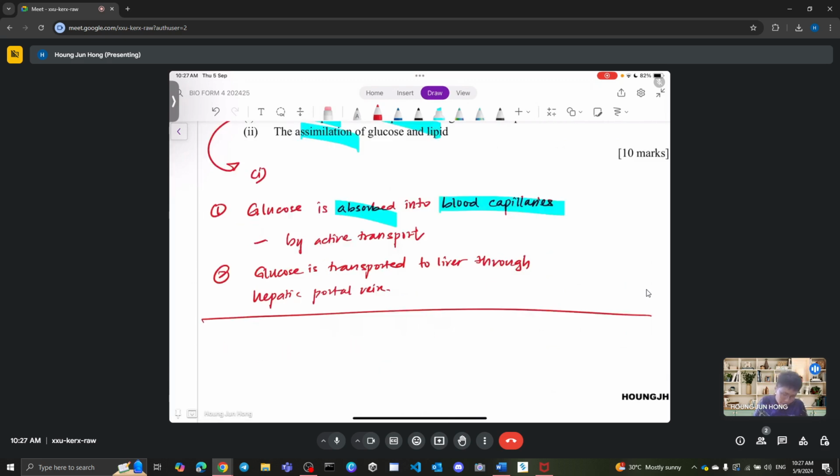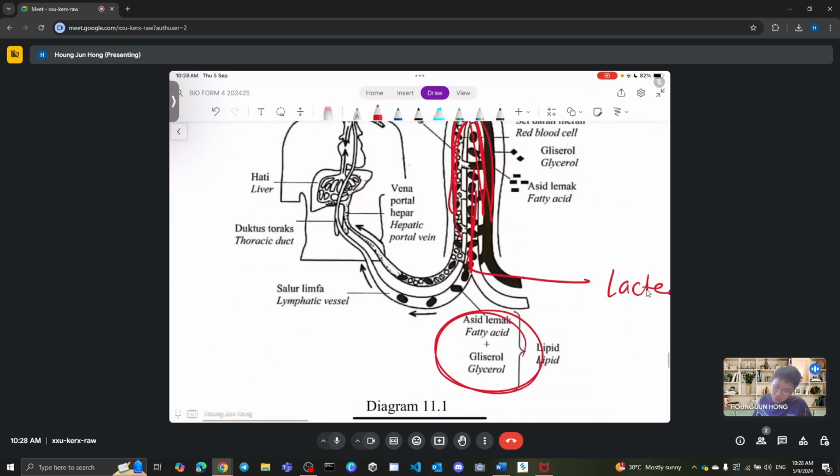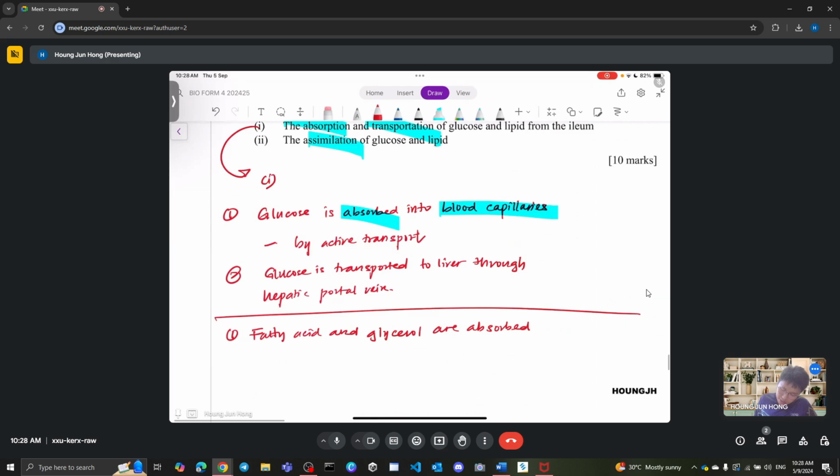Okay, moving on for fatty acid. For lipid, you have fatty acid and glycerol. They also are absorbed. You see over here, what do we absorb into? You see this one? Yes, we absorb into this big fella. This is your lacteal. So we absorb into the lacteal, and this is called simple diffusion. Again, remember, every fatty stuff, every lipid, we do simple diffusion. So this is by simple diffusion.